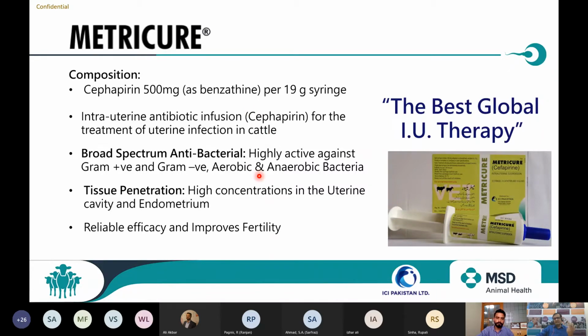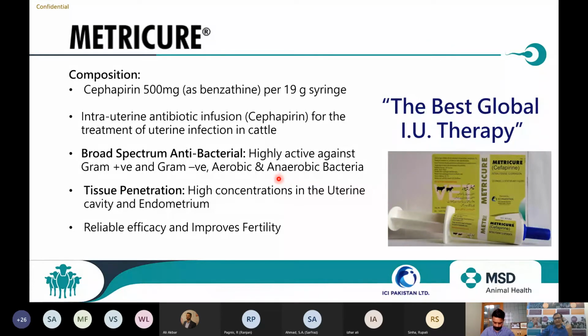It kills gram positive, gram negative, aerobic as well as anaerobic bacteria. Here I take 1 minute. In the uterus, many times we are confused whether it is an aerobic or anaerobic infection. If the cervix is closed, chances are more anaerobic. But if the cervix is open, this is the only system where chances of both aerobic and anaerobic infection are equally high. If the cervix is open, the chance of aerobic infection is also very high.